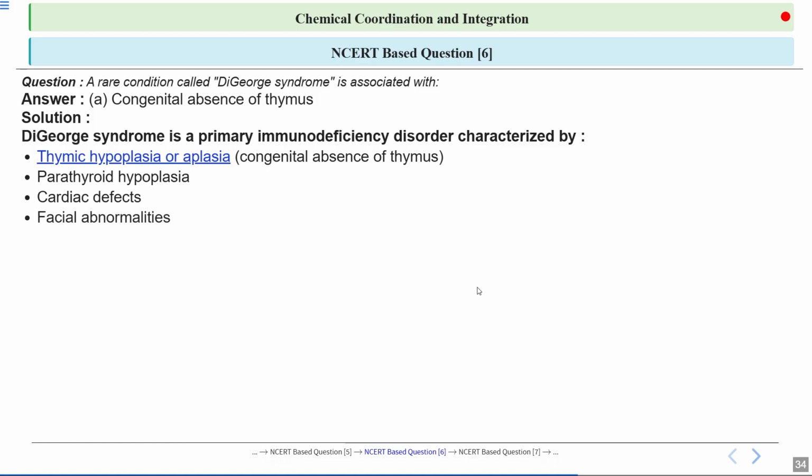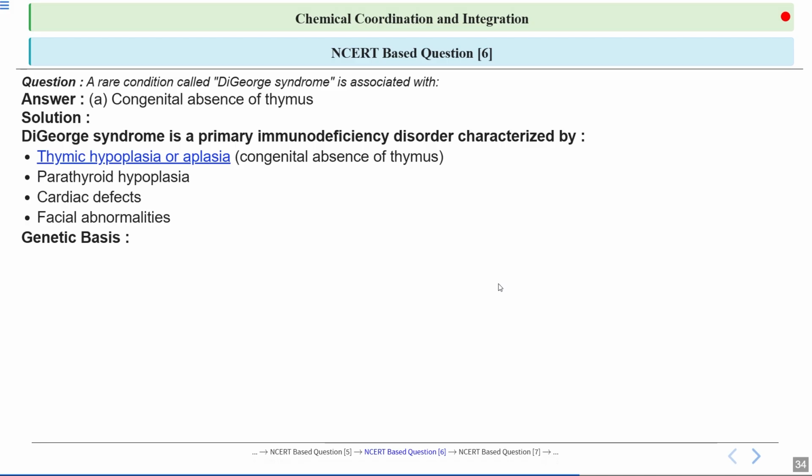So congenital absence of thymus may lead to facial abnormalities as well, due to disrupted immune development and potential secondary effects on facial structure. This condition, known as DiGeorge syndrome, can result in characteristic facial features such as micrognathia, hypertelorism and a small jaw. These abnormalities arise from impaired neural crest migration as well as development.